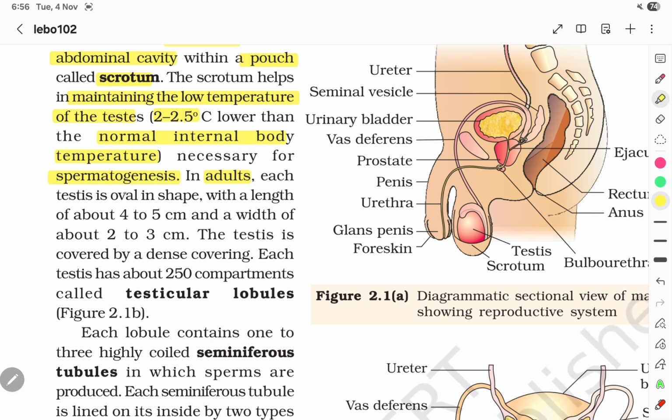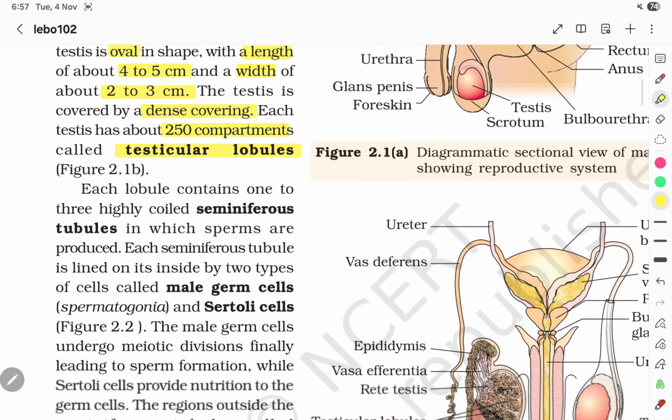In adults, each testis is oval in shape with a length of about 4 to 5 cm and a width of 2 to 3 cm. The testis is covered by a dense covering. Each testis has about 250 compartments called testicular lobules, and in each lobule there are 1 to 3 highly coiled seminiferous tubules in which sperms are produced.